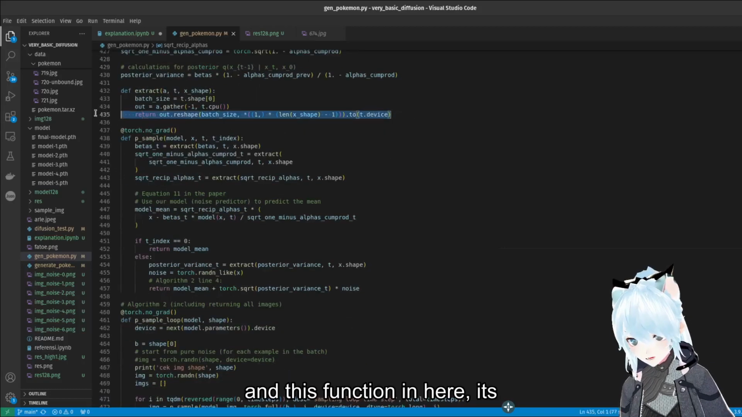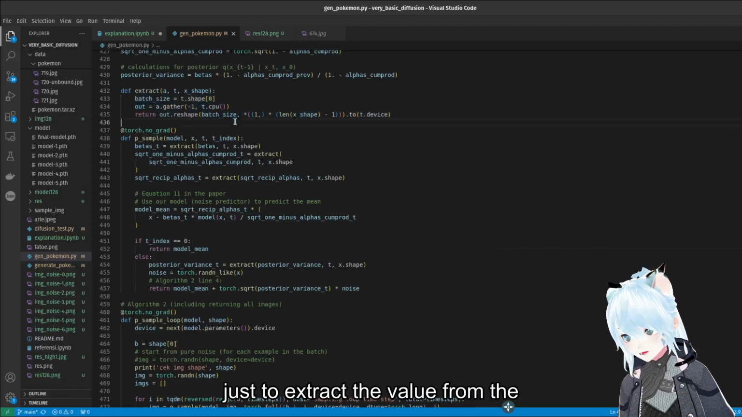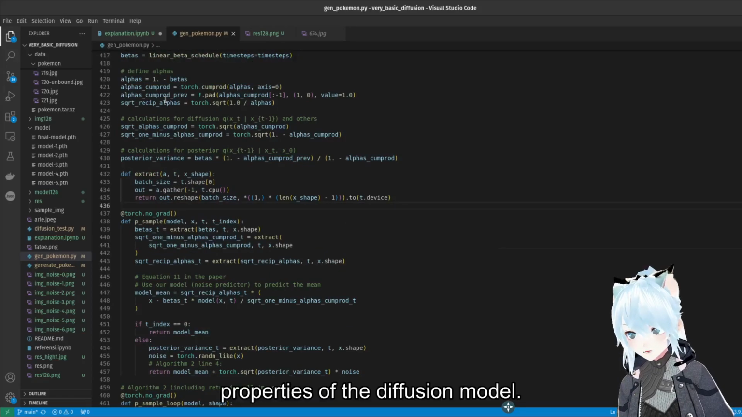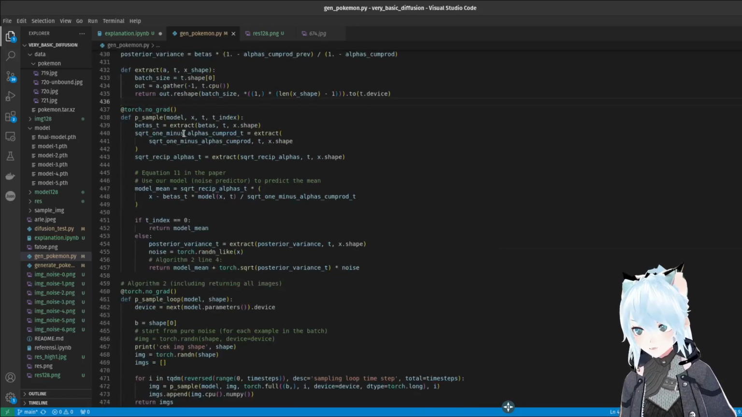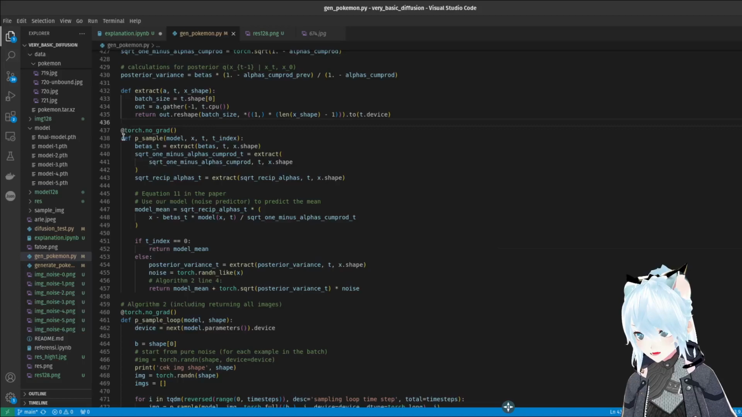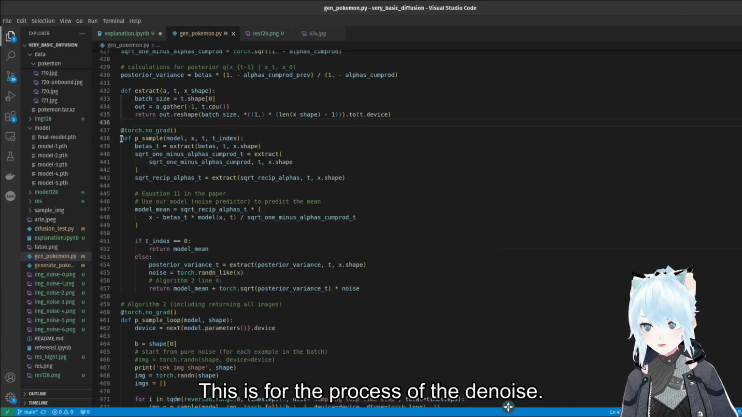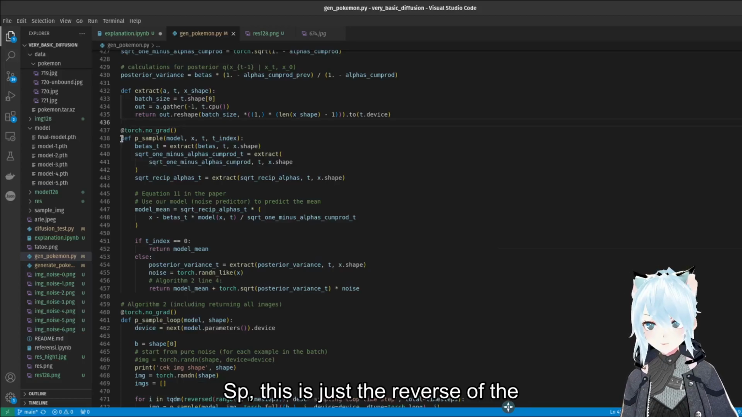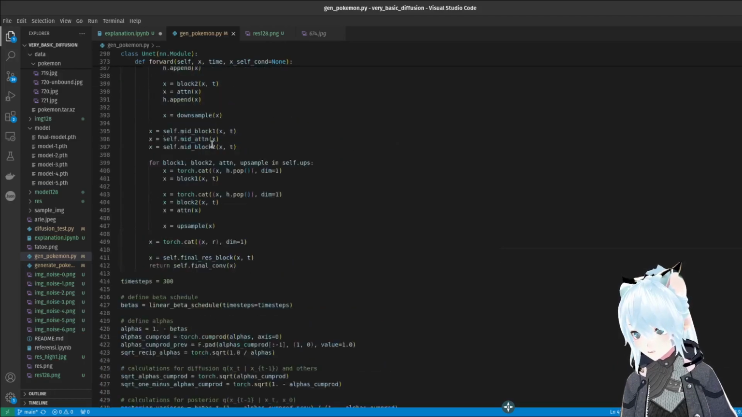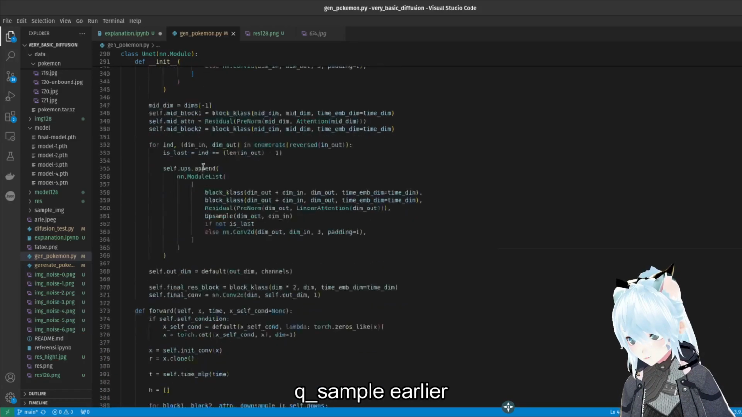And this is a function in here. It's just to extract the value from the properties of the diffusion model. And this is for the process of denoise. So this is just the reverse of the Q sample earlier.